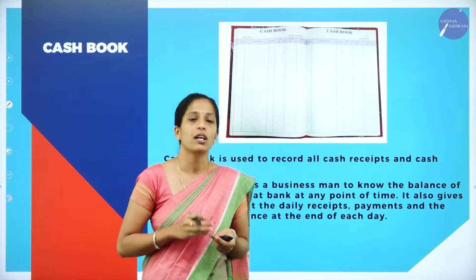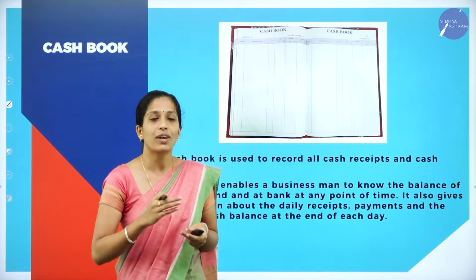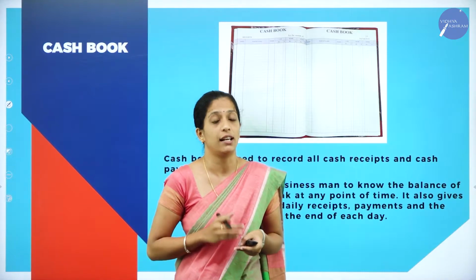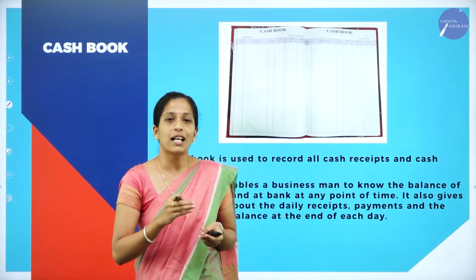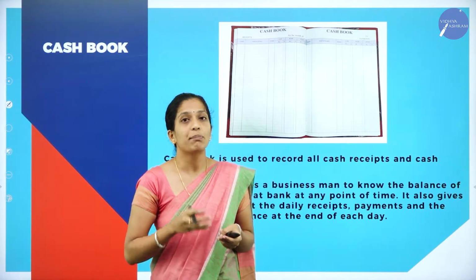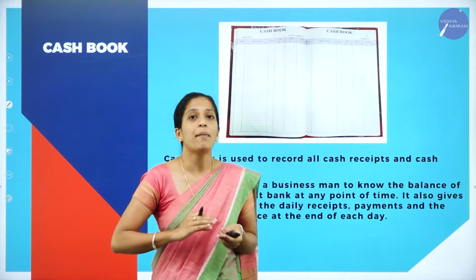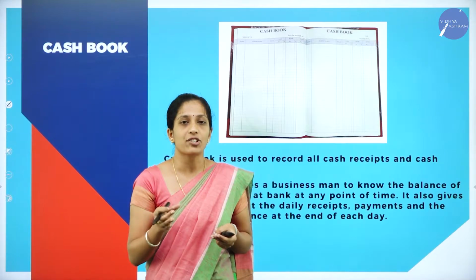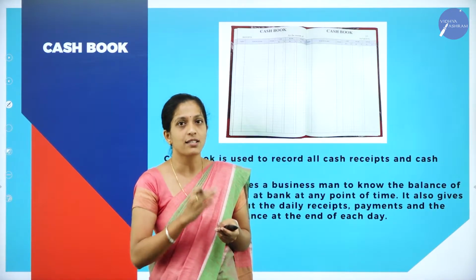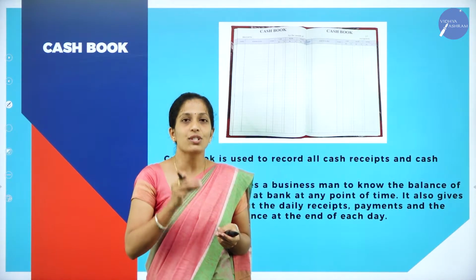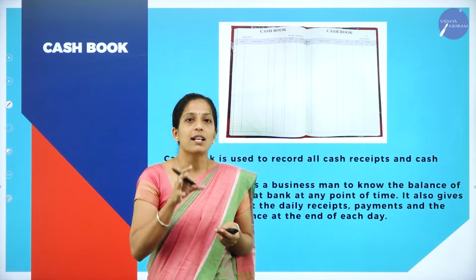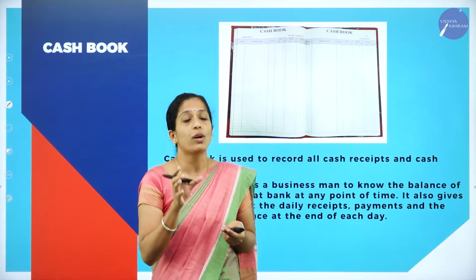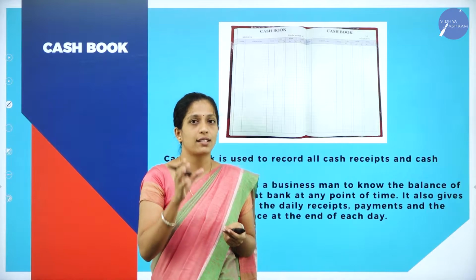Now why are we preparing cash book? We can record all the transactions in journal, right? But in a small organization it may happen, but in a big organization where there will be a number of cash transactions, it is very difficult to record all the cash transactions in one particular book, that is journal. So in order to reduce that burden, we are preparing a separate book to record only cash transactions, which is known as cash book.